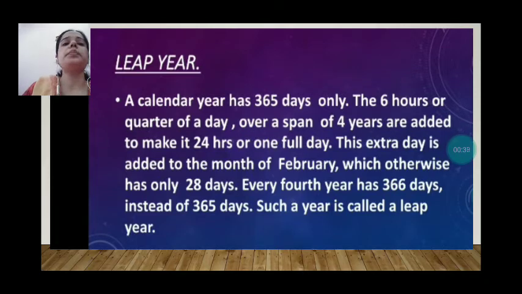The next topic is leap year. A calendar year has 365 days only. The 6 hours, a quarter of a day, over a span of 4 years are added to make it 24 hours, or one full day. This extra day is added to the month of February, which has only 28 days, and every fourth year has 366 days instead of 365 days. Such a year is called a leap year.